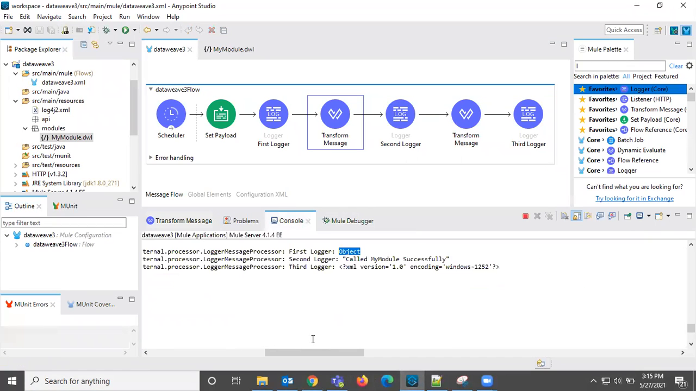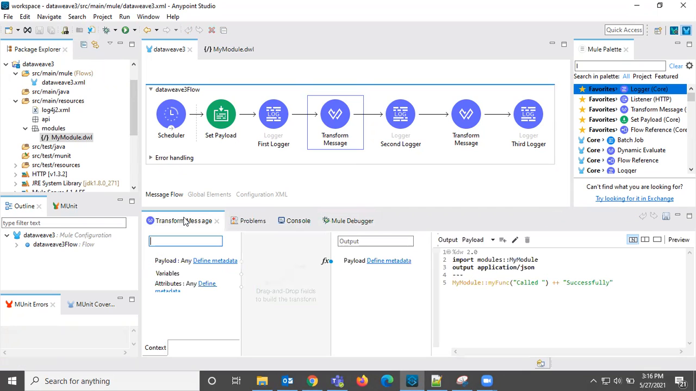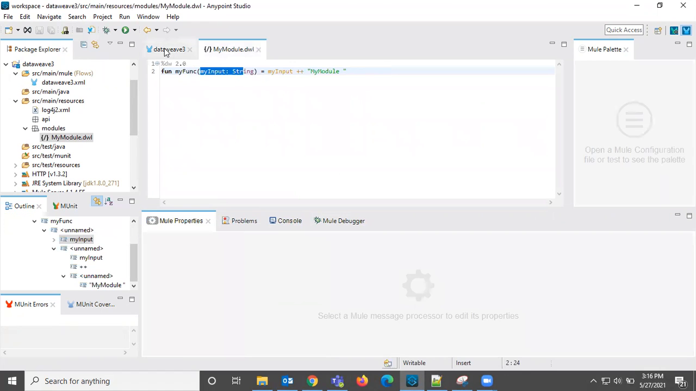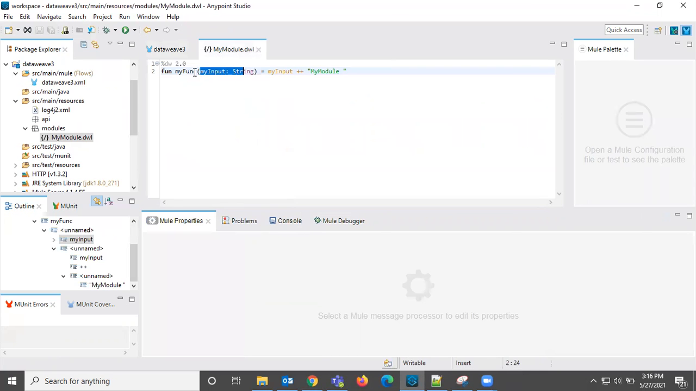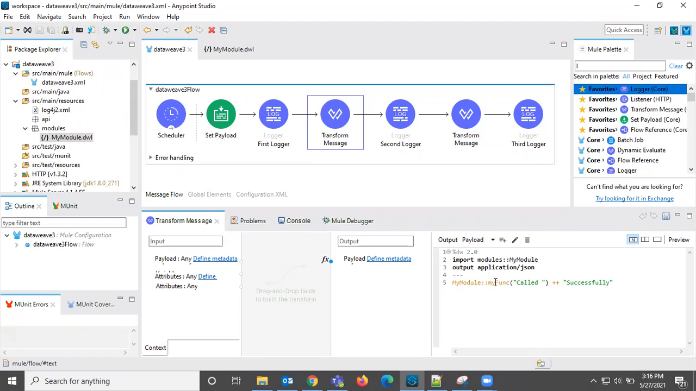It is already running. Here, the second logger is printing "called my module successfully". Let us see how we are calling it and what we are doing here. This is my module, and here I'm importing that module. The module name we need to give is myModule.dwl. So we just need to give myModule, and then call this function myFunc. So here, myFunc of "called" and a space.